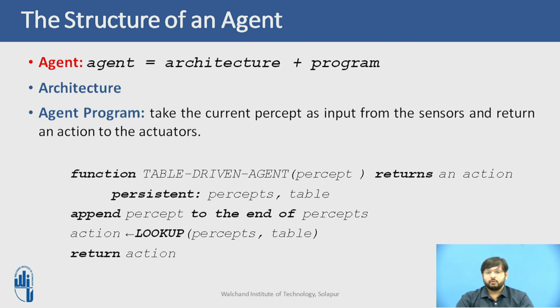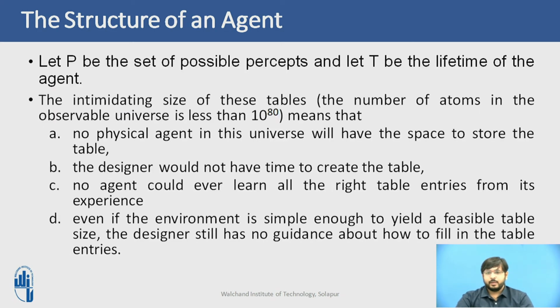So it is instructive to consider why the table-driven approach to agent construction is bound to fail. We have seen an example of a vacuum cleaner agent where we created a table showing what a particular vacuum cleaner has to do depending on the data it has received through the sensors. Let P be the set of possible percepts and let T be the lifetime of that agent, that is, the total number of percepts it will receive in the given time.